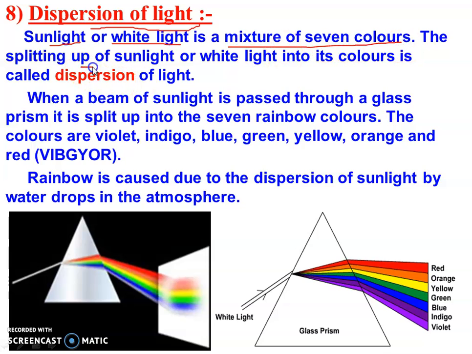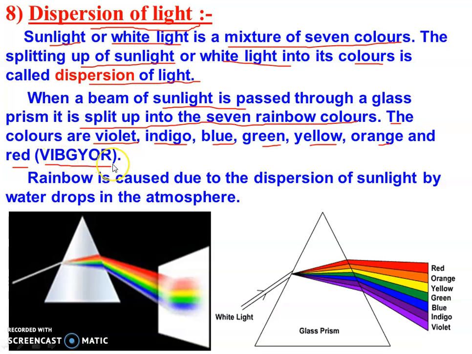When a beam of sunlight is passed through a glass prism, it is split up into 7 rainbow colors. The colors are violet, indigo, blue, green, yellow, orange, and red, and it can be said as VIBGYOR. VIBGYOR is the short form of these 7 colors.